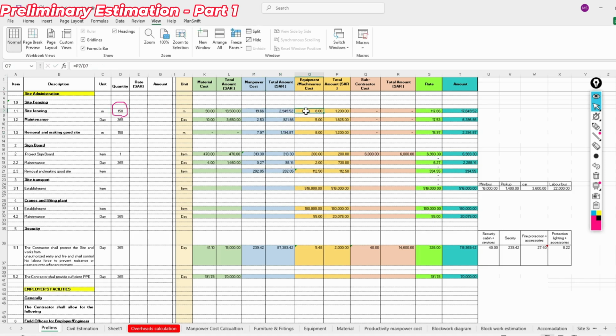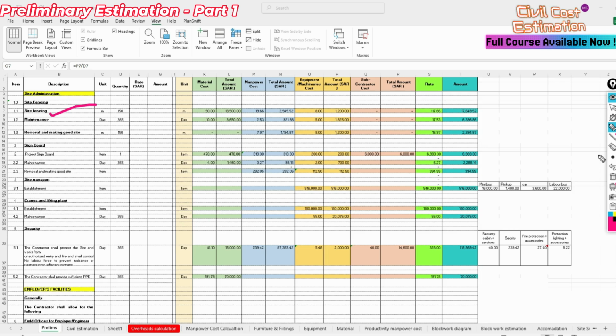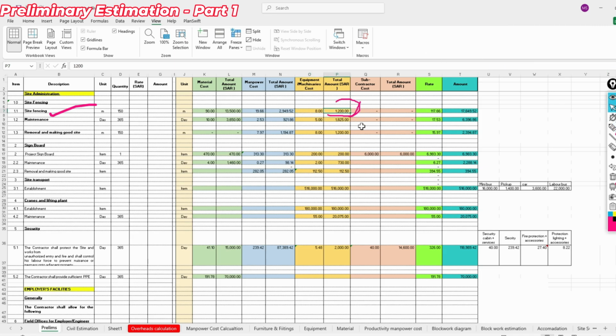And also the equipment. The question is how you can identify how much the equipment will cost for fixing the site fencing. Actually, the real answer is that no one knows how much it will cost. So we have to make an assumption, and this is a reasonable assumption of 1200. Based on this reasonable assumption, from this total of 1200 we already identify the equipment cost.